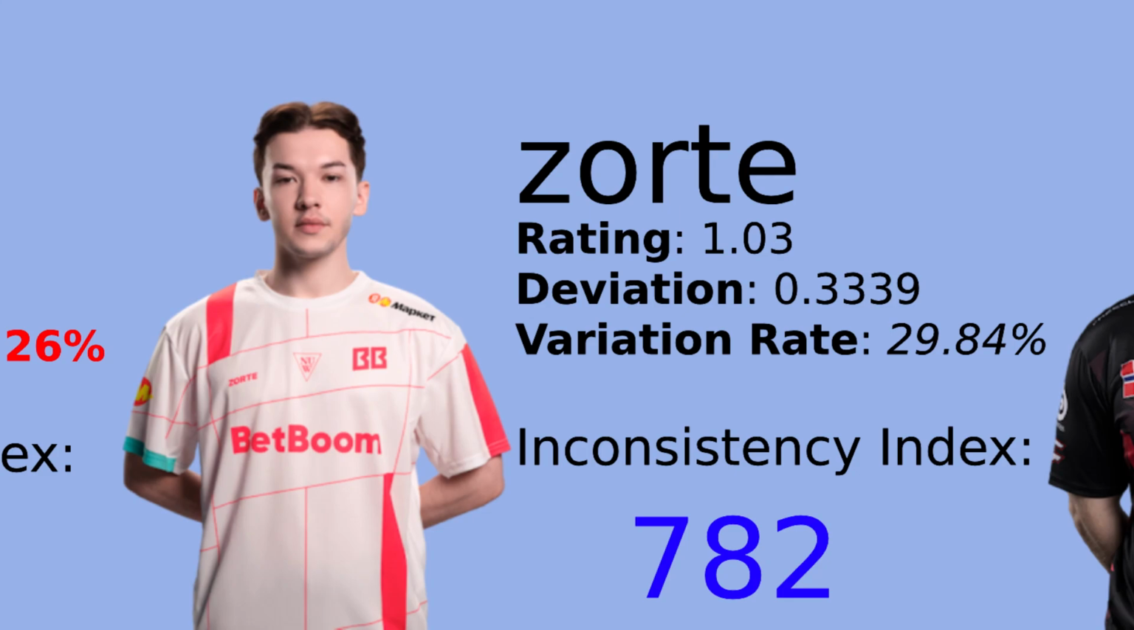In 4th place, we have Zorta from BetBoom. While slightly lower in deviation than Rain, Zorta's higher variation rate of 29.84% and his lower rating earned him an inconsistency score of 782, putting him in the 4th spot.